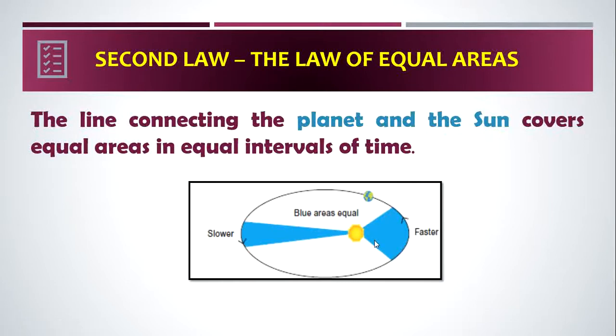That is, the planet P is faster in perihelion where it is closer to the sun, and slower at aphelion where it is further from the sun. If a planet is far away from the sun, it is slower. The planet moves very slowly. If the planet is closest to the sun, it moves very fast. So it covers equal areas in equal intervals of time. See the shaded portion. So it covers equal areas. Blue areas are equal.